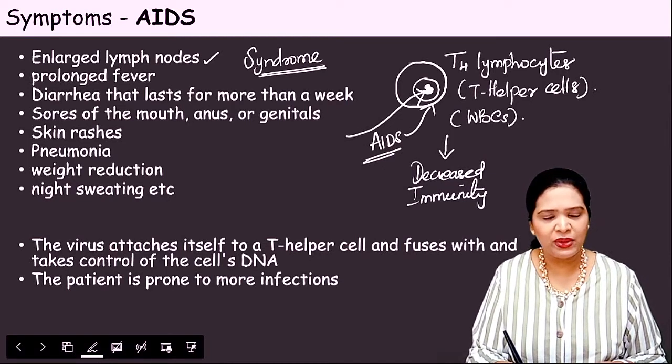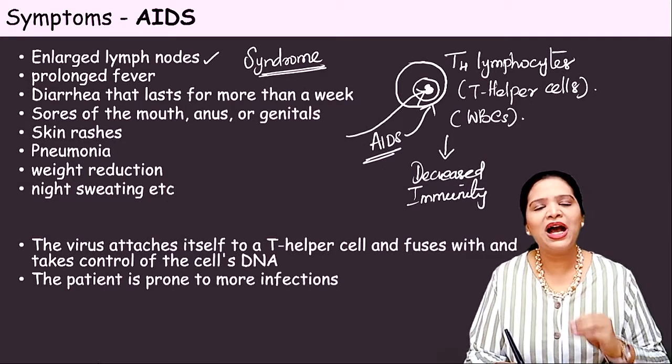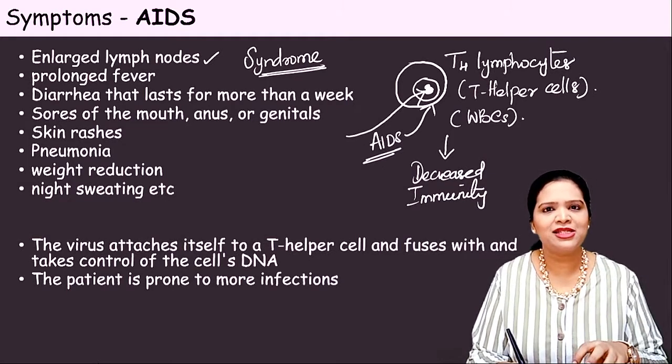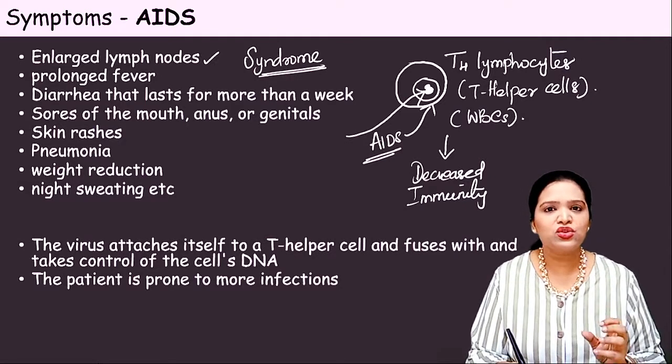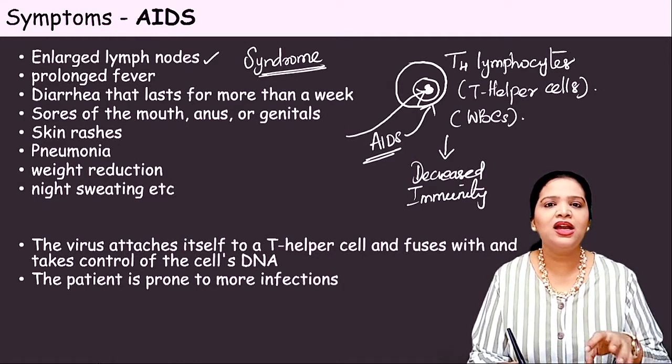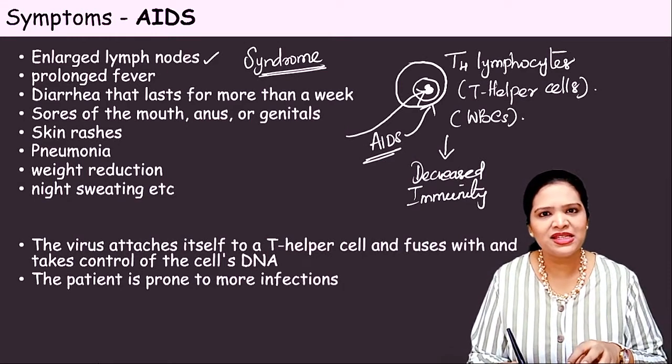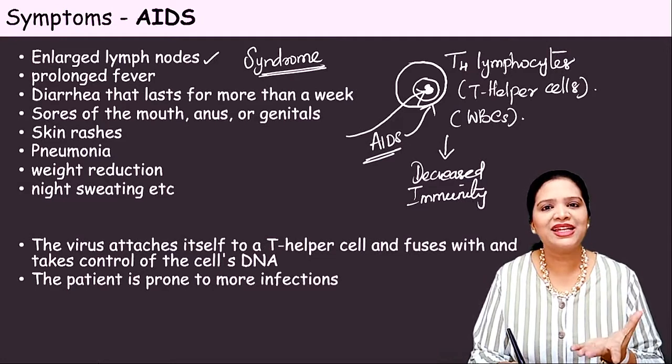First, they will have enlarged lymph nodes. We have lymph nodes, right? The lymphatic system has lymph nodes. The lymph nodes have these WBC cells. So since this virus goes and affects the T4 cells or the WBC cells, the lymph nodes get enlarged.